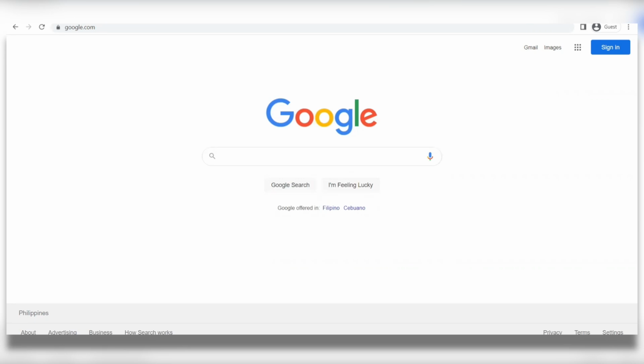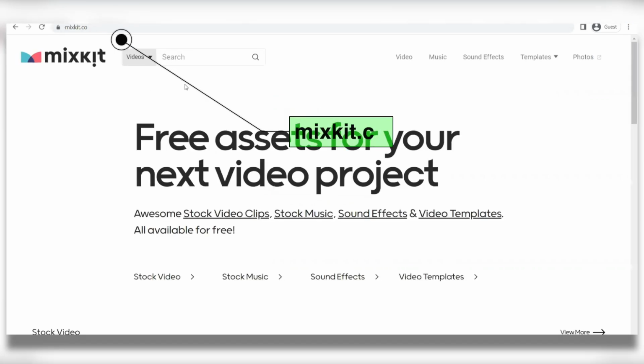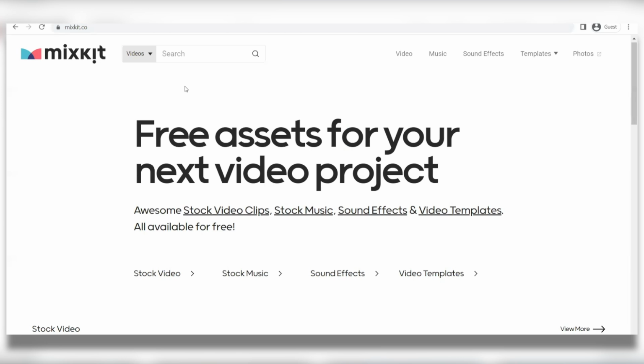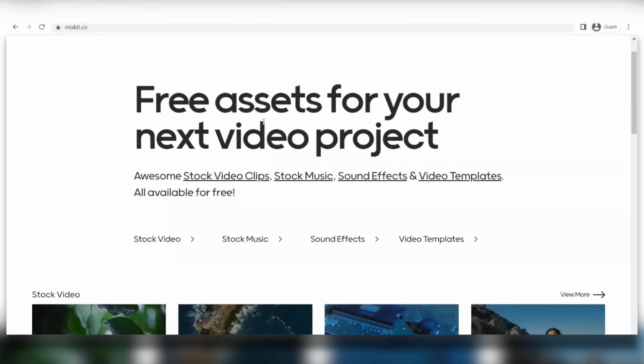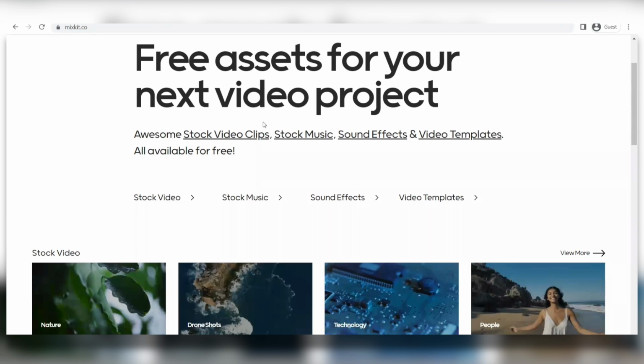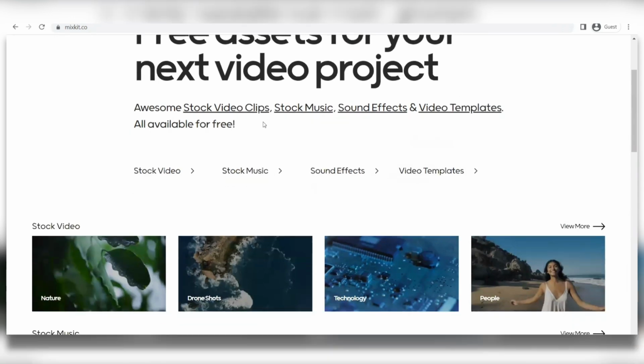So the first thing that you're gonna have to do is to go onto this website that is called Mixkit.co. And as you can see, Mixkit.co is a website where you can find free assets that you can use in your projects. Now, we're not gonna make any projects, but we are gonna be using this website to listen to music and making money from it. So in a bit, I'm going to show you how you're going to be able to listen to music tracks like these ones and start making money. As you can see here, up to $30.